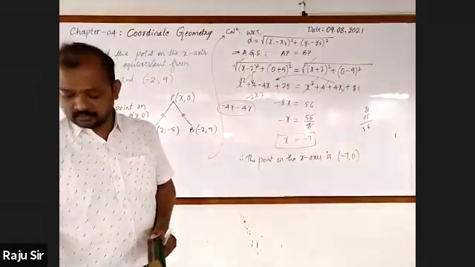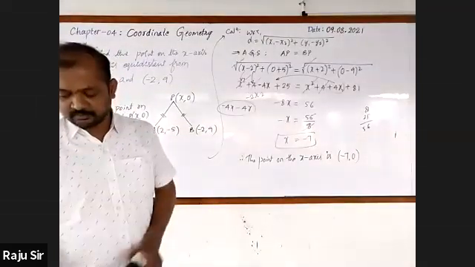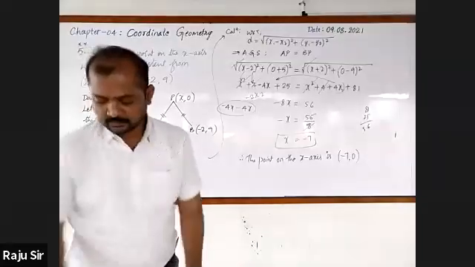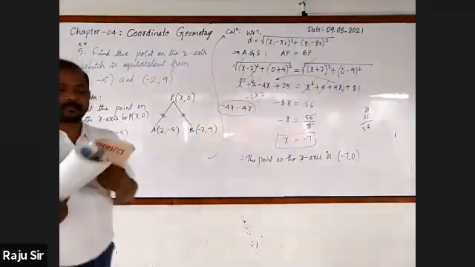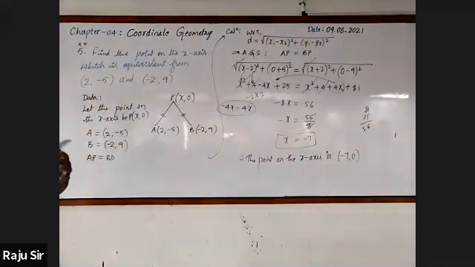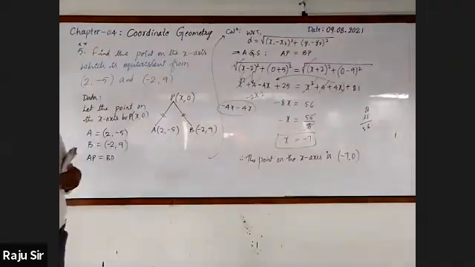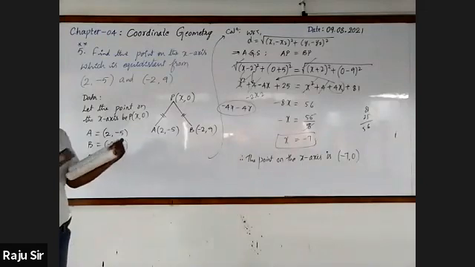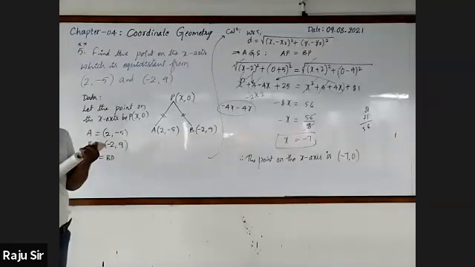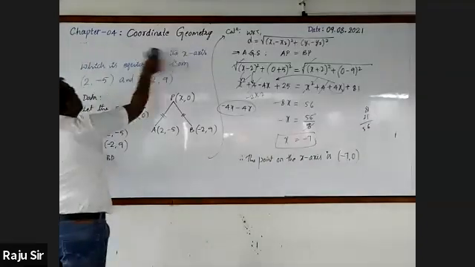One more question is also of the same type. But here the point on the x-axis is given as x comma 0, but a particular point is not given. Right, sixth one.